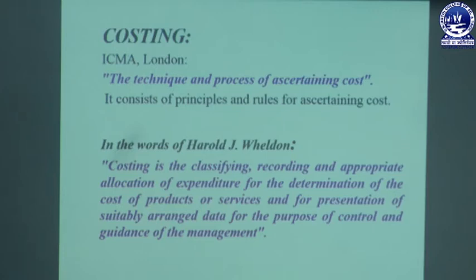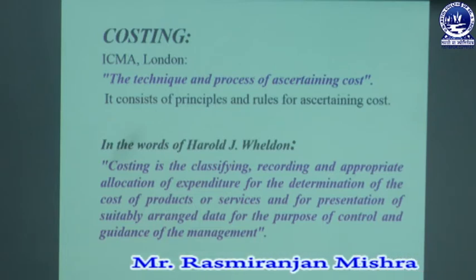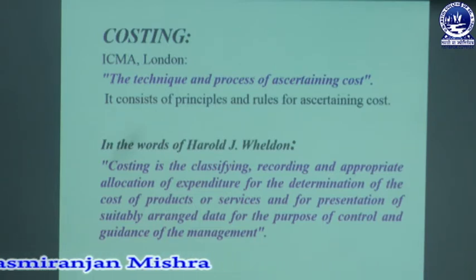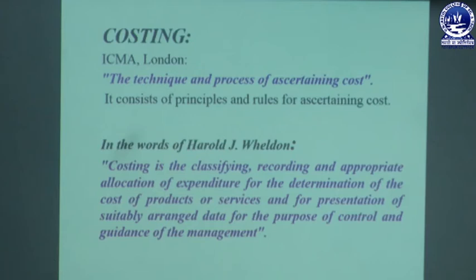As per Weldon, costing is the classification of cost. There are different types of cost involved in ascertaining the cost of a product. That may be direct cost, indirect cost, fixed cost, variable cost or semi-variable cost. We must classify that cost and record the amount of expenditure made for producing a product. That expenditure must be recorded to determine the selling price of the product, and appropriate allocation of expenditure is very important. We must charge that expenditure where the product is produced,